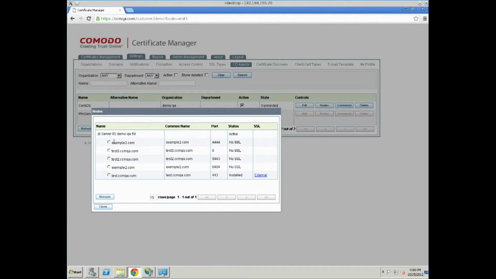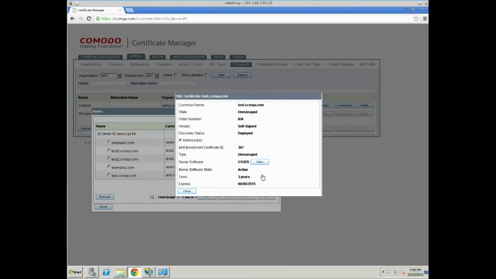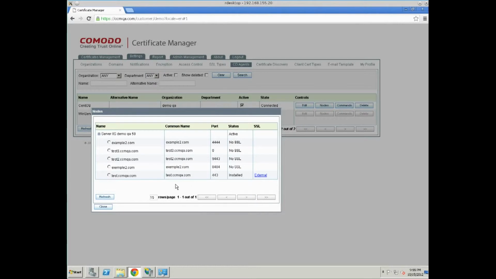We see the list of websites located there, and here is, for example, a certificate with status installed at port 443, and its SSL state is external. It means that this certificate was not added by Extra Agent. We can look at its information. Click Close. So let's install a certificate, for example, at test2 ccm.com.